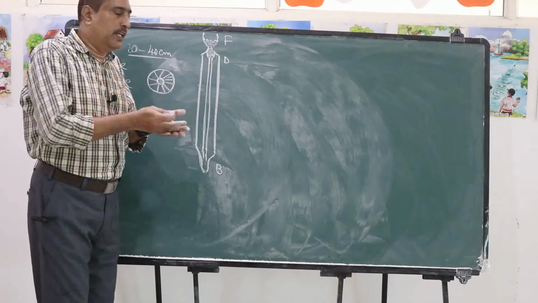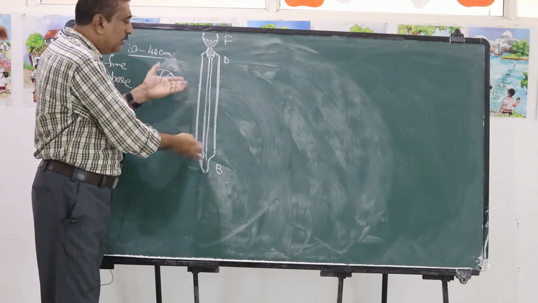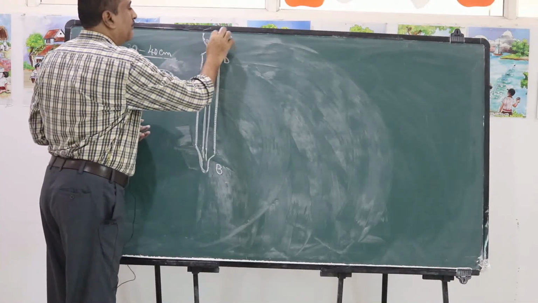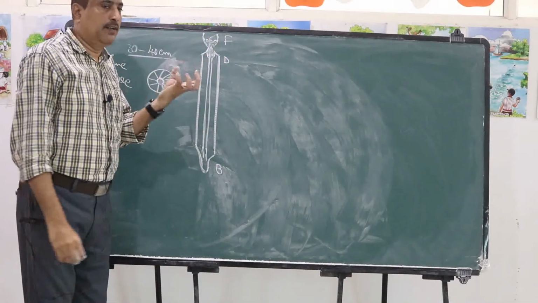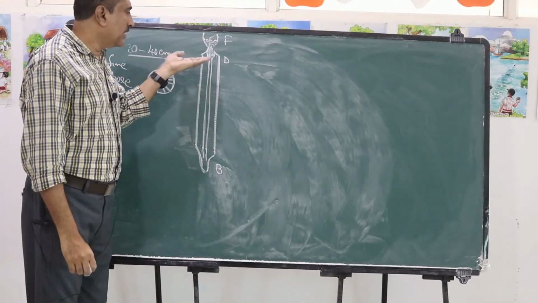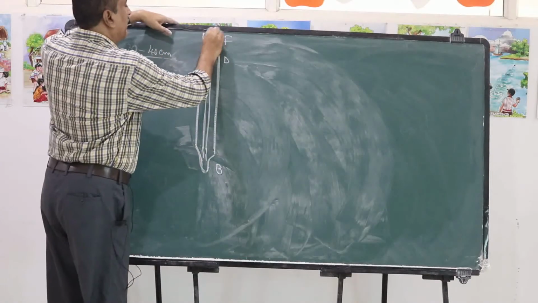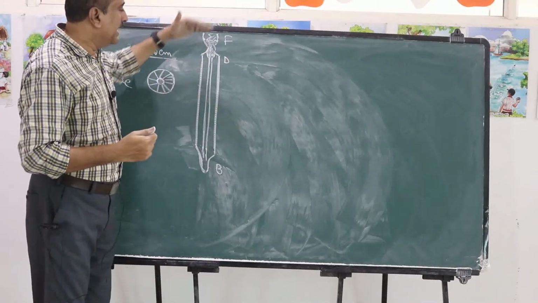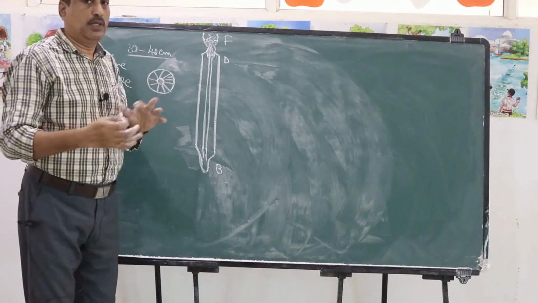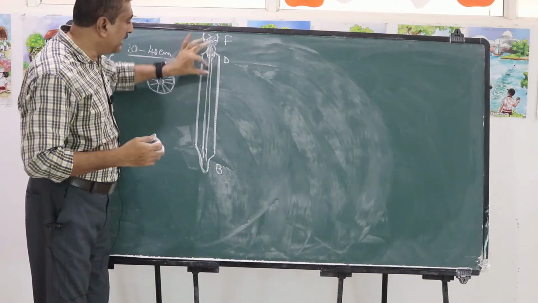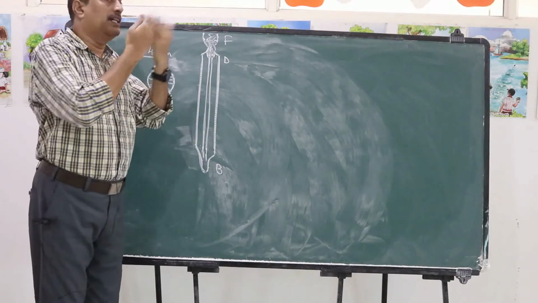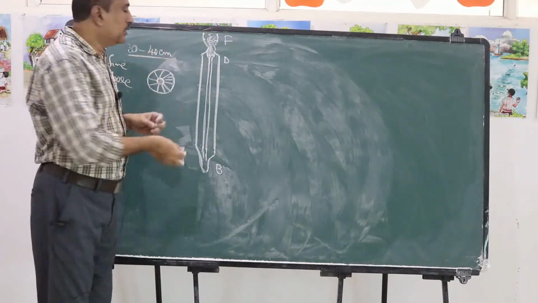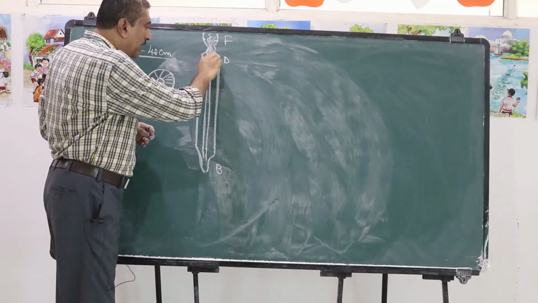On heating, the air inside this bore expands and bubbles out through this funnel. Now, on cooling, the air in it contracts. That means some air has left from this funnel on heating. So now some more mercury enters into this tube